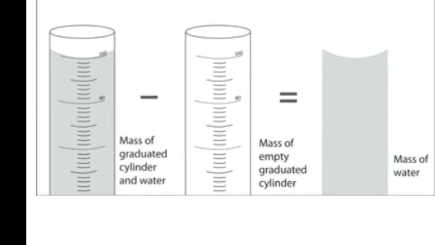So we have to subtract the mass of the empty cylinder from the mass of the cylinder with V ml of water, that is m2 minus m1, and it gives the mass of the liquid. So to calculate the density of the liquid, the formula is mass of the liquid upon volume of the liquid. Mass of the liquid is m2 minus m1 and volume is V, so m2 minus m1 upon V gram per cubic centimeter.